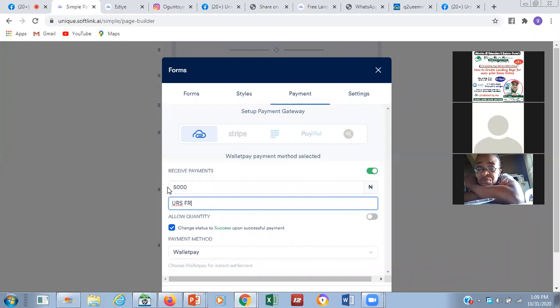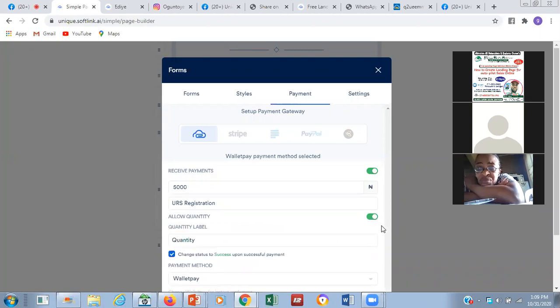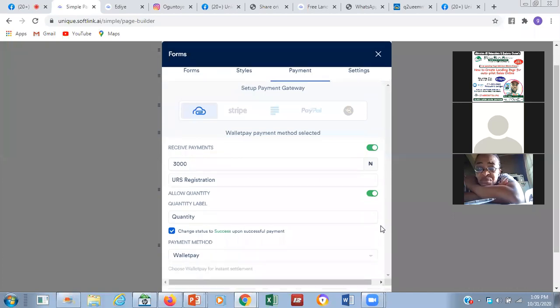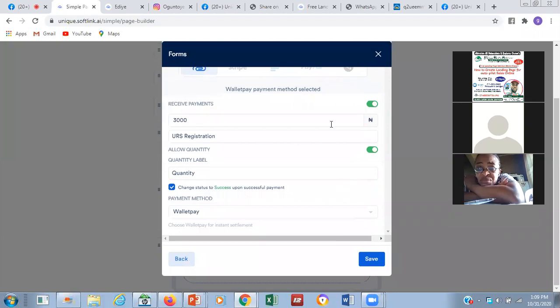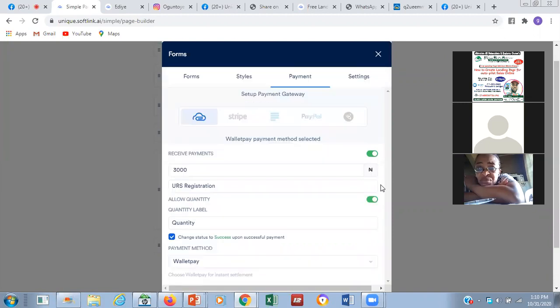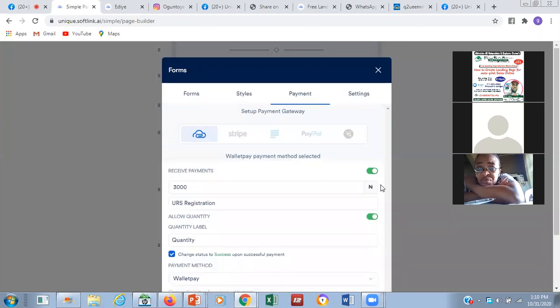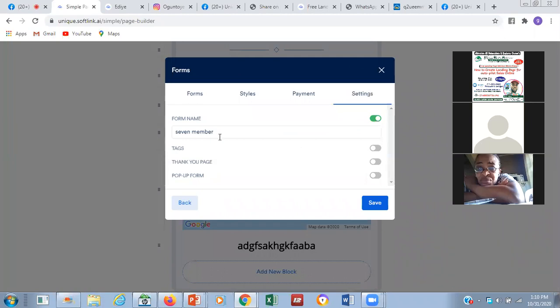URS registration. Now, allow quantity. Maybe I want people to register more than one account. Okay, let me use 3,000. So anybody that wants to register more accounts, I have said allow quantity, so the person can say one account, 3 accounts, 30 accounts. Then my wallet, let it be Paystack. If you don't have a Paystack, Stripe or PayPal account, you can use the SoftLink payment gateway, and the money will be paid into the SoftLink payment gateway.